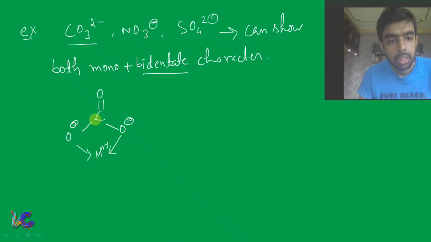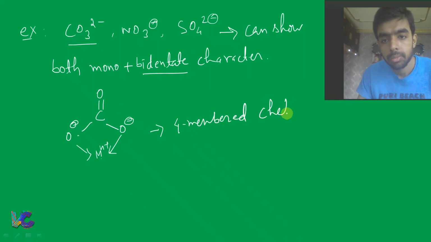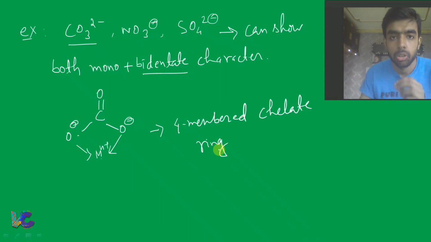That means there is a 1, 2, 3, 4. If CO3 2 minus shows bidentate character, then a 4-membered chelate ring will be formed. Right? So a 4-membered chelate ring will be formed if CO3 2 minus shows bidentate character.